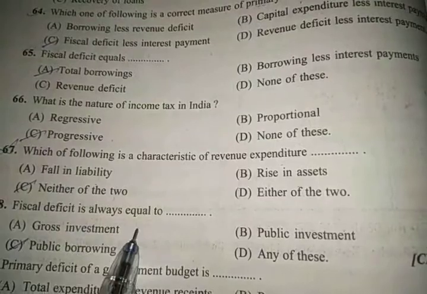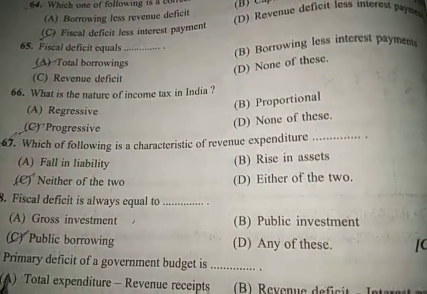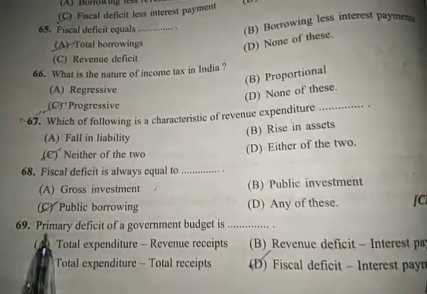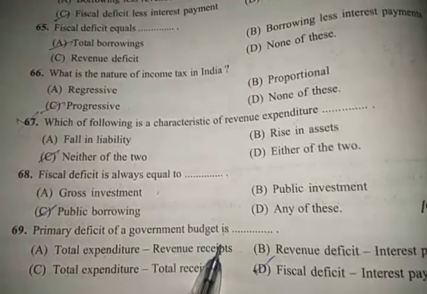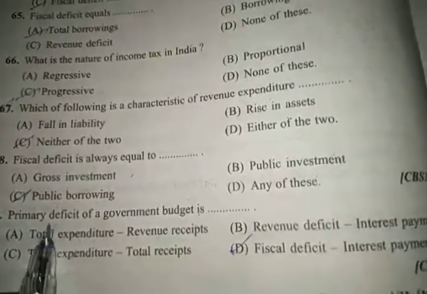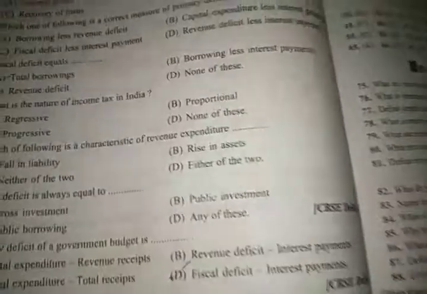Next, fiscal deficit is always equal to public borrowing. The same concept is repeating, only the words are changing. Primary deficit of a government budget is, so what is primary deficit? Fiscal deficit minus interest payment. This question is repeated a number of times in the CBSE exam. Do take care of this question.